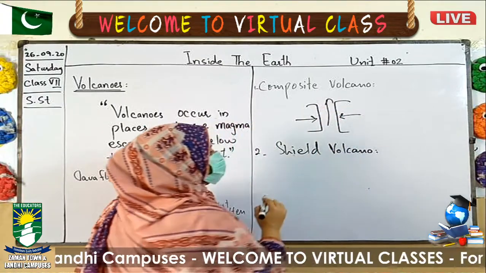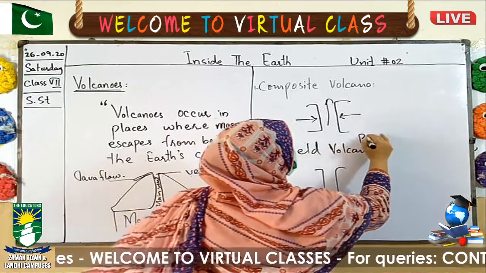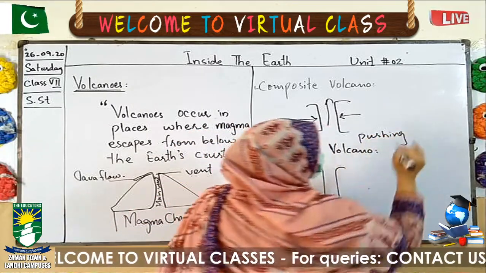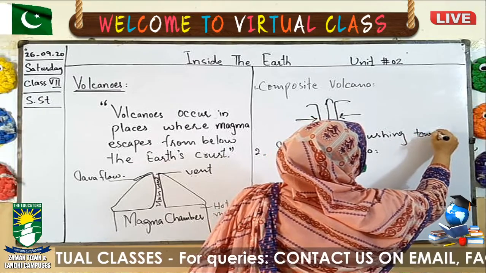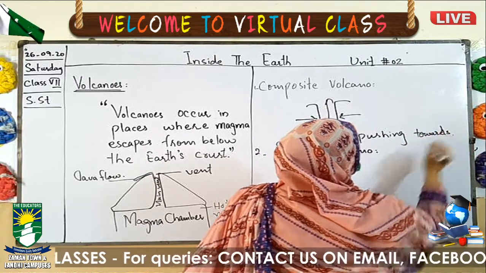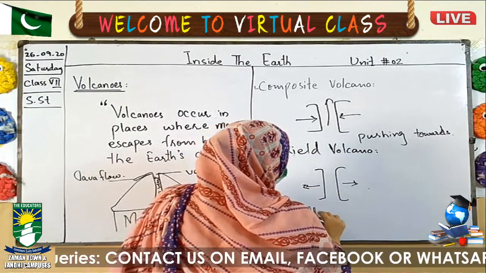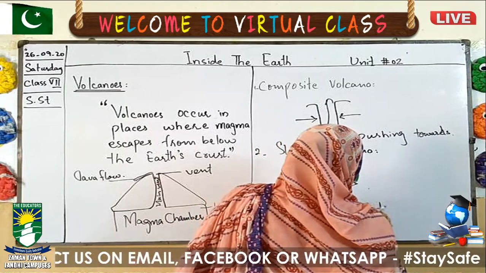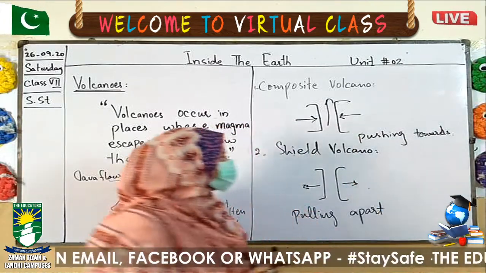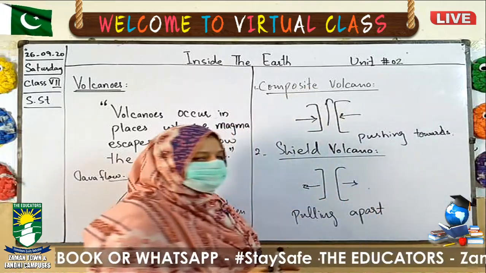While a shield volcano forms when two tectonic plates are pulling apart.